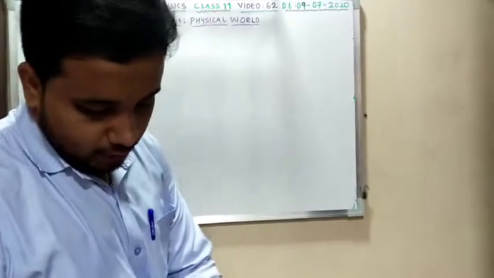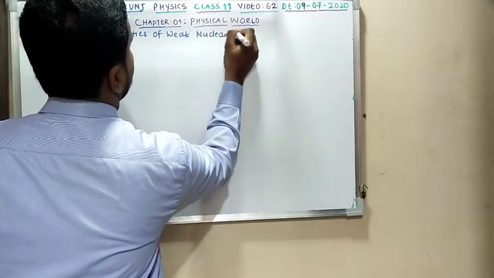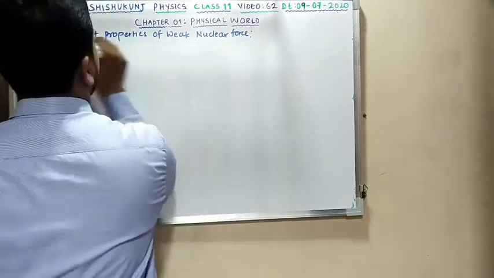Important properties of weak nuclear force. Clear?